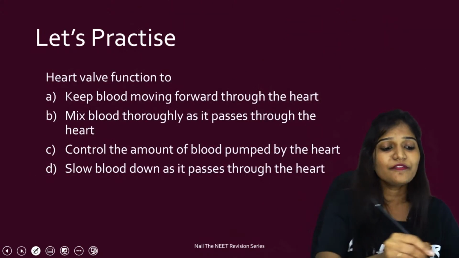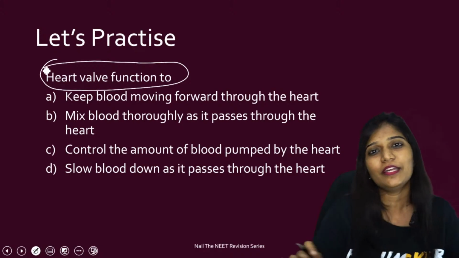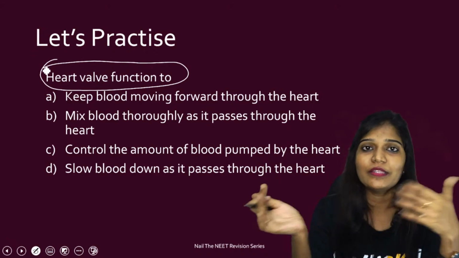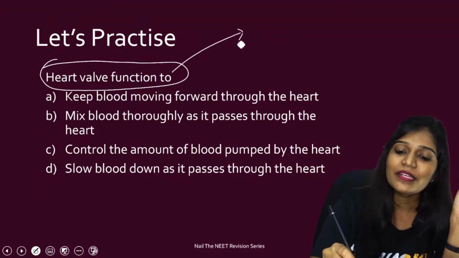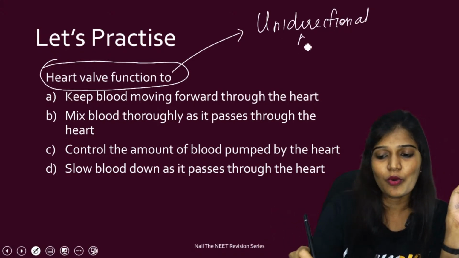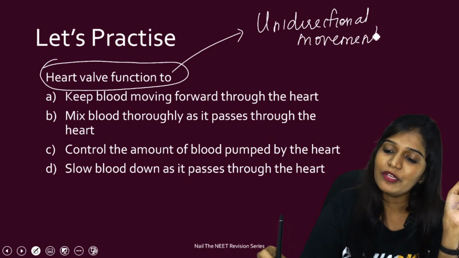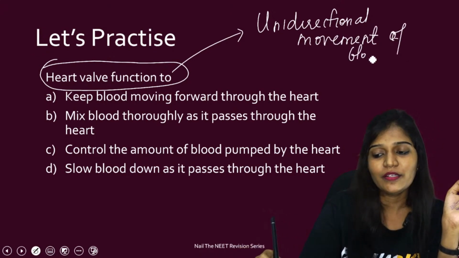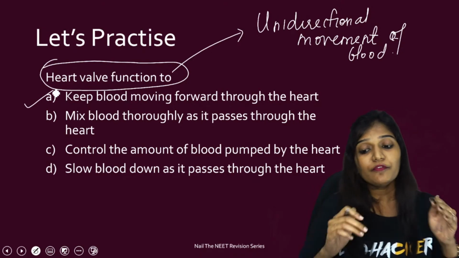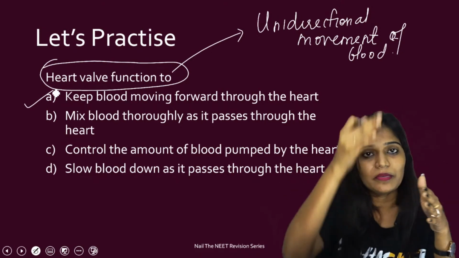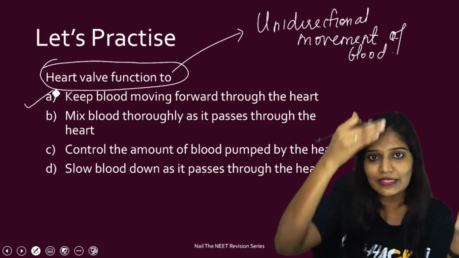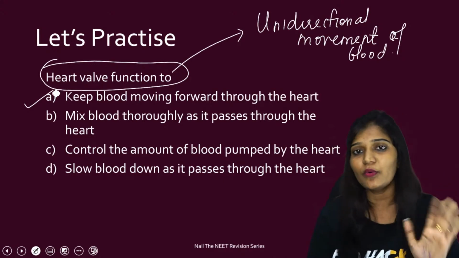Yes. What's the function of the heart valve? Anybody? Very simple. I told you the main role of the valve is to prevent the blood from flowing back again into the atria, or prevent the backflow of blood. And the valves are mainly responsible for unidirectional movement of blood. So what is the answer for this question? Anybody? Just let me know the answer. Anybody? Just answer this question. Yes, very good. It keeps moving forward through the heart. So if there are no heart valves, the blood will not flow from the right atrium to the right ventricle, or from the left atrium to the left ventricle. It will not go. So it is always leading to unidirectional movement. So the answer is A.